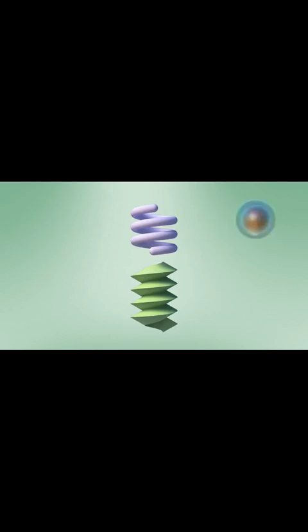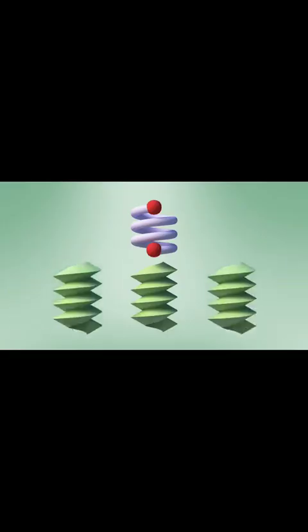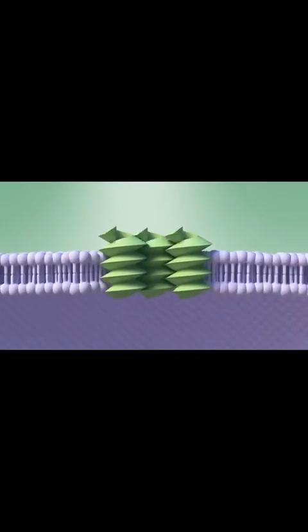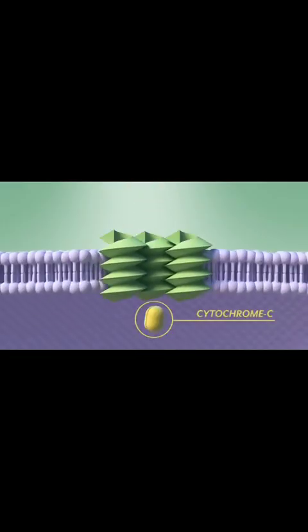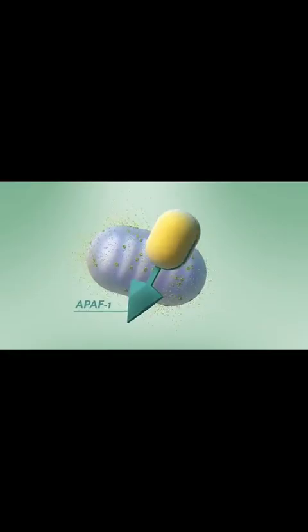But if a cell is damaged, or if it stops receiving survival signals, BCL2 and BCLX are blocked in turn. BAX and BAC are then free to punch a series of channels in mitochondria, allowing mitochondrial substances such as cytochrome C to leak out into the cytoplasm. The leaked cytochrome C binds to APAF1 proteins to create a compound that then activates the caspase cascade.